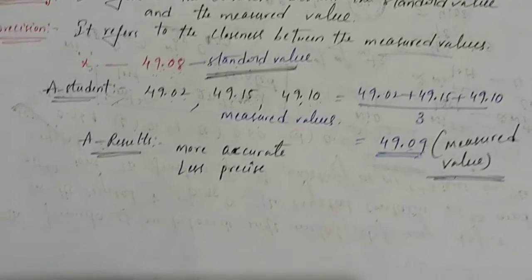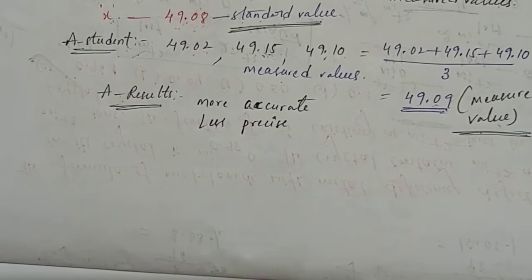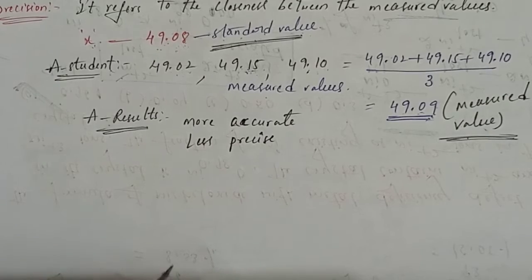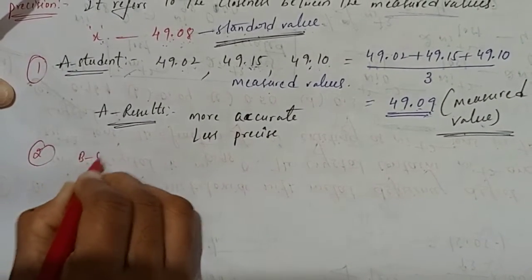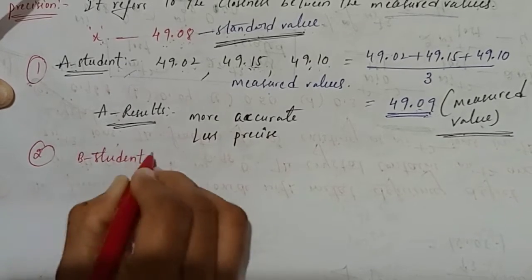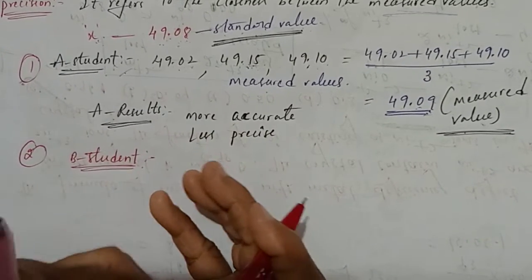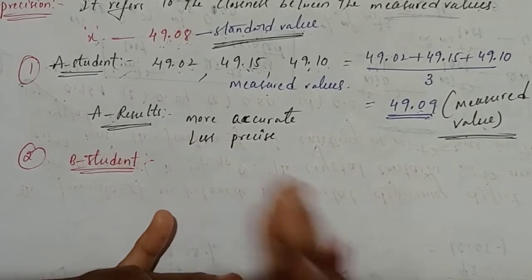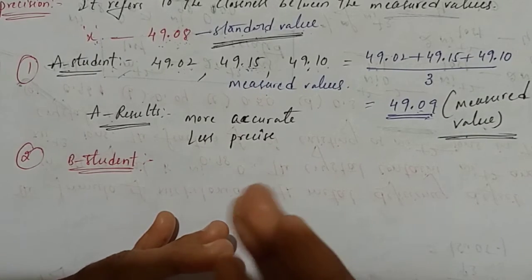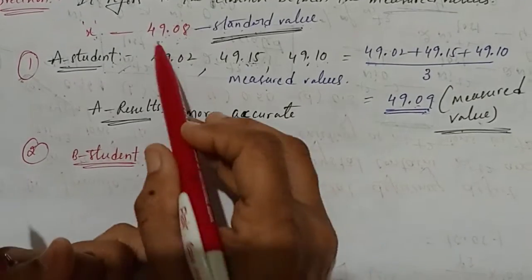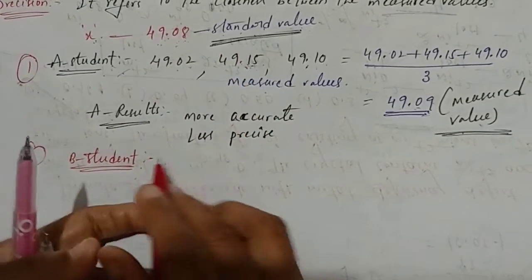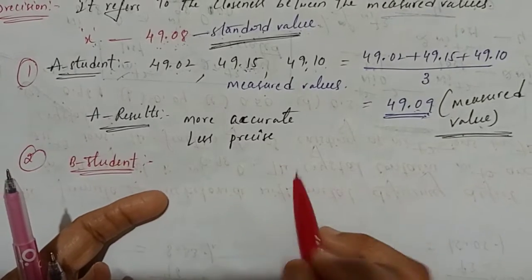Now I am going to discuss about the B student. See here students, B student I am taking now. What about the B student? He also did 3 times. He calculated the X substance mass students. So what he got, Nana, 3 values.